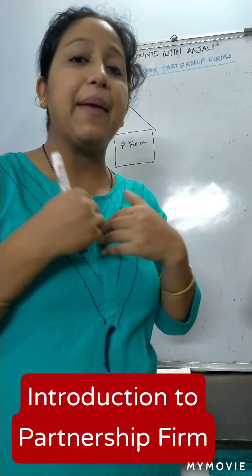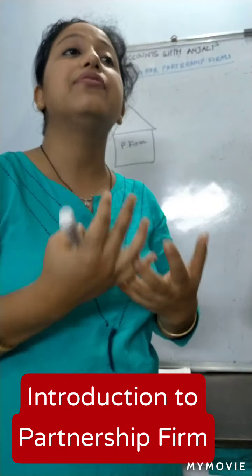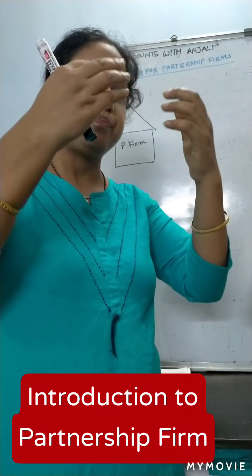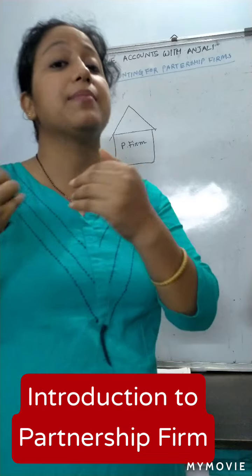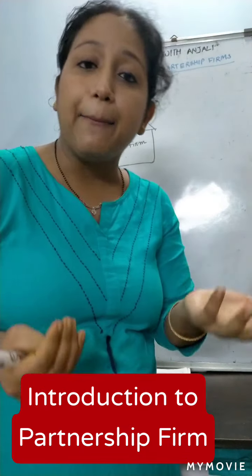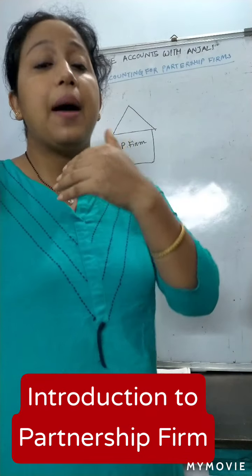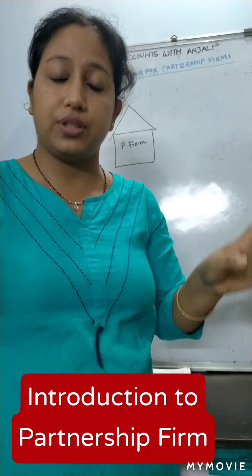Just think: I am a partnership firm and I have to write what is my capital, my drawing, my income, my expense. What the partners have to give, just forget it.